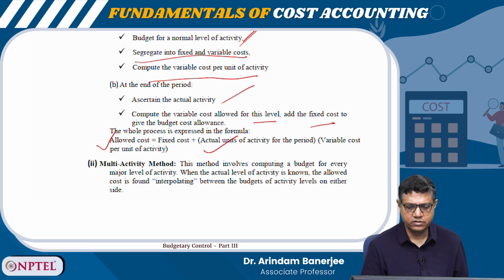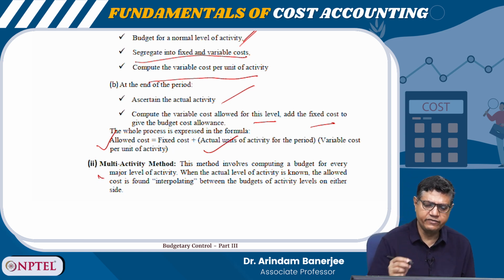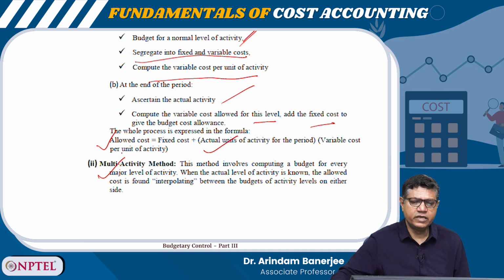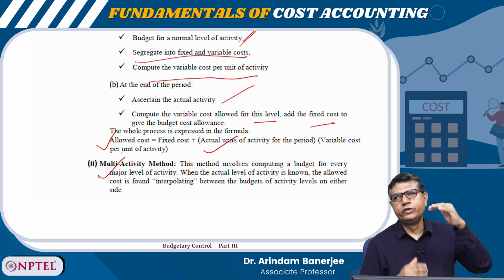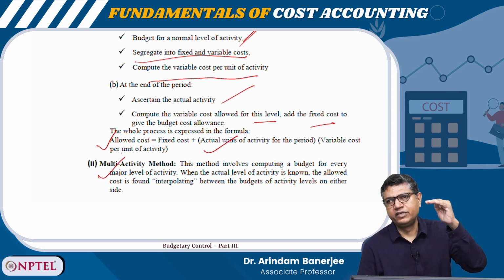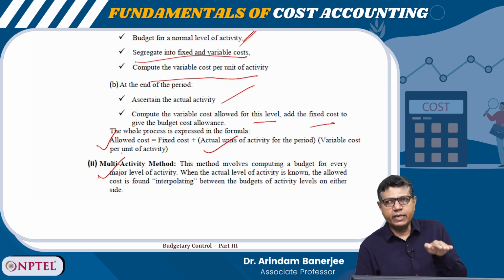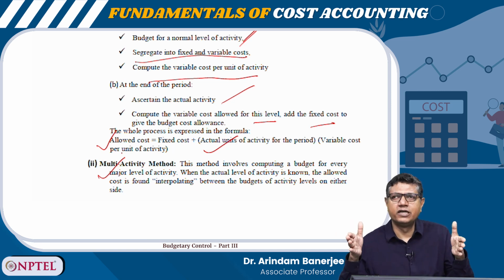This will be your total cost, right? There is another method which is called the multi-activity method. Under the formula method or ratio method, we see what is the normal level of activity and what are the variable costs, the semi-variable costs, and the fixed costs. We keep the fixed cost the same at a given production range.